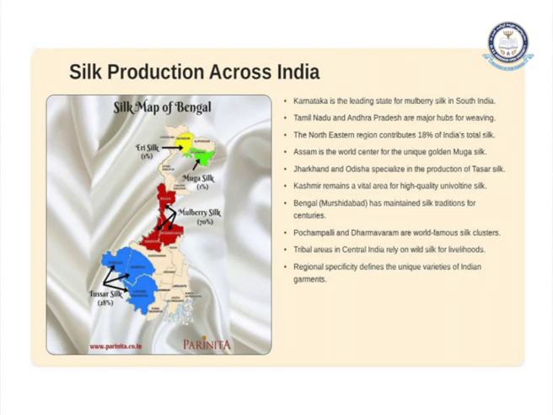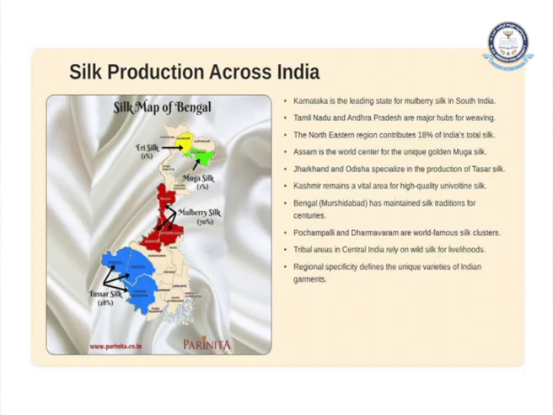We see silk production across India. Karnataka is a leading state for mulberry silk in South India. We see Tamil Nadu and Andhra Pradesh are the major hubs for weaving. The northeastern region contributes 18% of India's total silk. That means Assam gives Muga silk as mentioned. Assam is a world center for the unique golden Muga silk, and there are a few silks that are manufactured in forest regions like Jharkhand or Orissa.